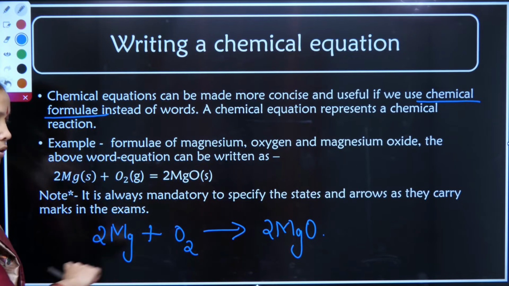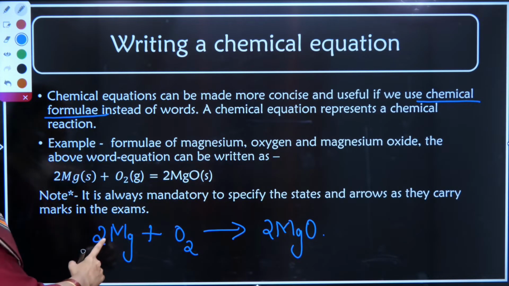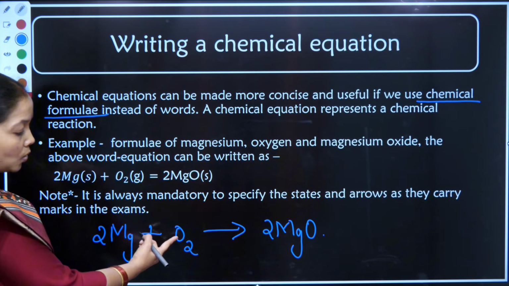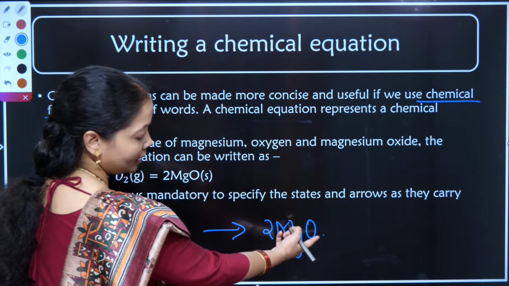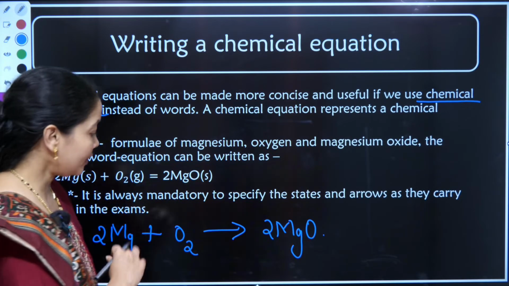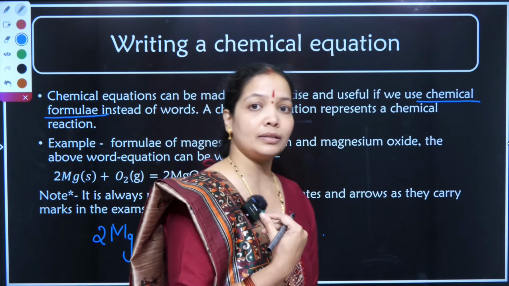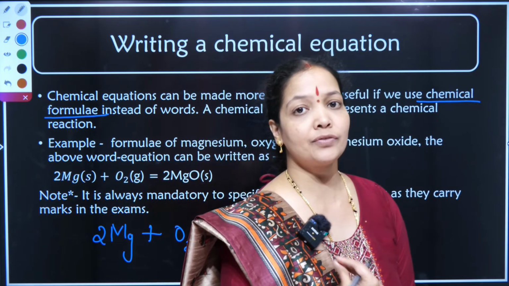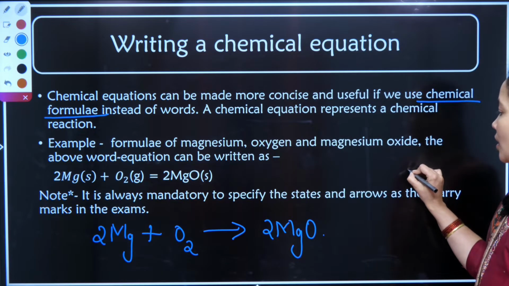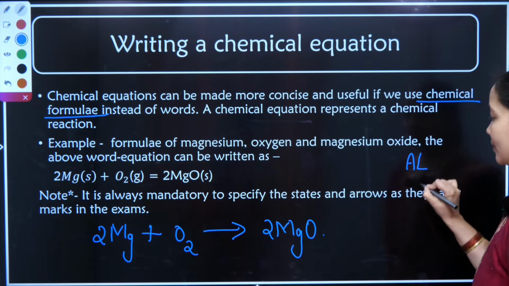If you look at the whole equation, I have written M in capital, g in small, O is capital again, whereas in magnesium oxide M is capital, O is capital. So whatever way I have written or the books are published, you have to follow the same symbols. Like for aluminium, we will not write A capital, L capital. This is wrong.